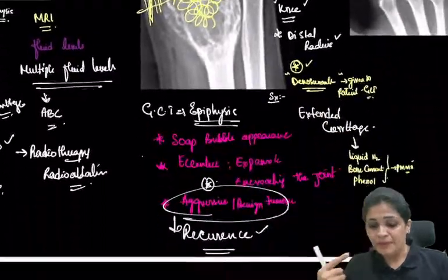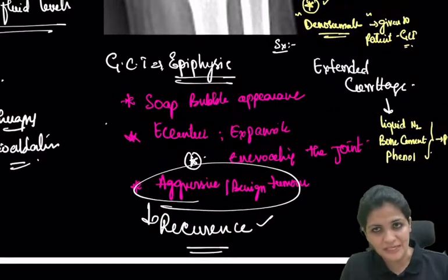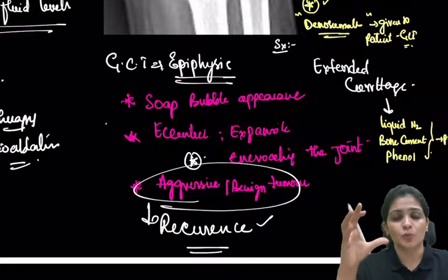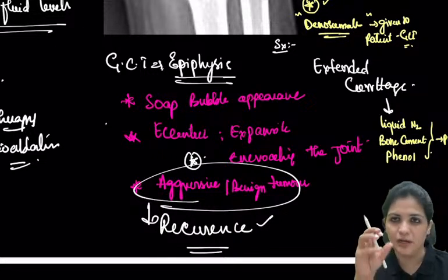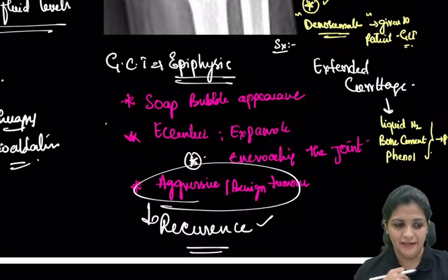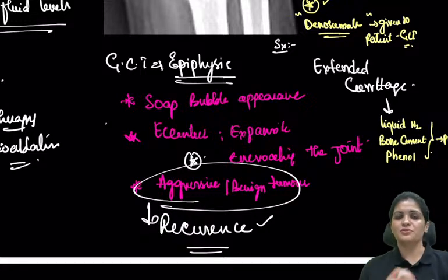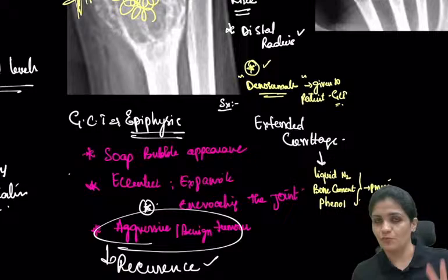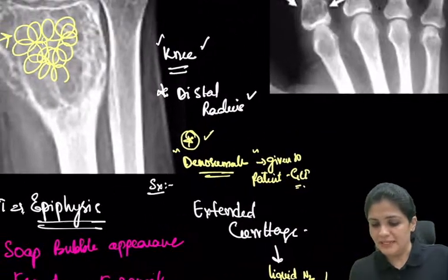Then what is the appearance on the X-ray? On X-ray, you can see a soap bubble appearance. It is usually expansile and thick and usually encroaching, meaning it is kissing the joint. It goes near the joint, never destroys it; it obeys the line. And then what is the treatment? We already know this is an aggressive tumor, so the extended curettage, where we are using important things like liquid nitrogen and cement, and that completes the GCT.